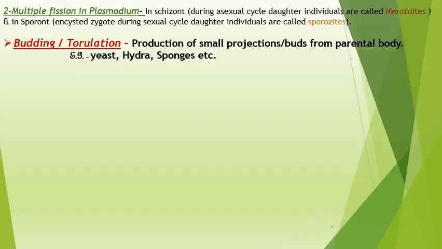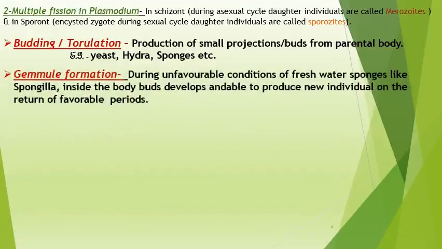Later on, another is the gemmule formation. During unfavorable conditions in freshwater sponges like Spongilla, buds develop inside the body, enabling them to produce new individuals on the return of favorable periods. Means it is a special structure which is covered by a special coating during the unfavorable condition, and whenever the conditions become favorable, at that time all these small structures get released from that structure.